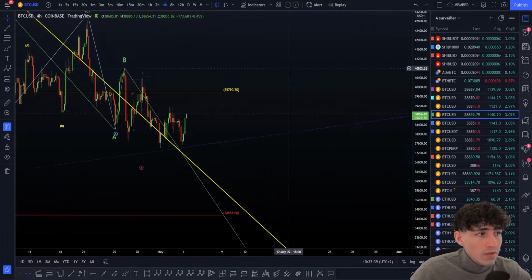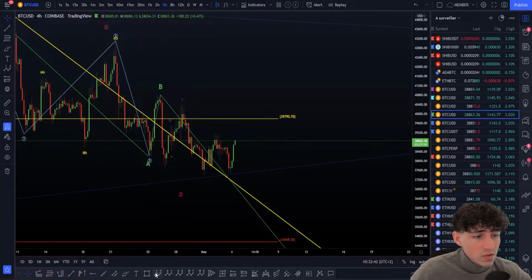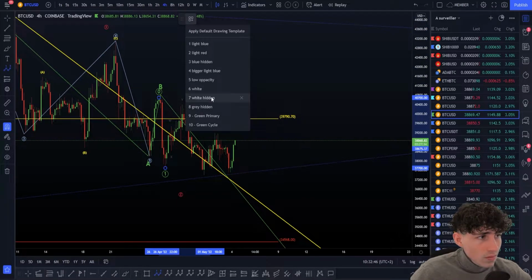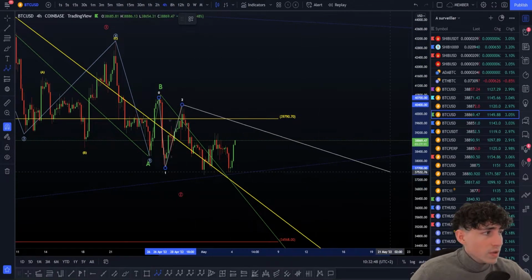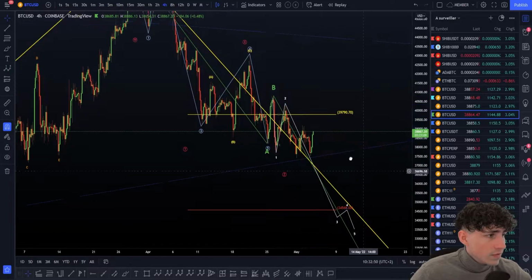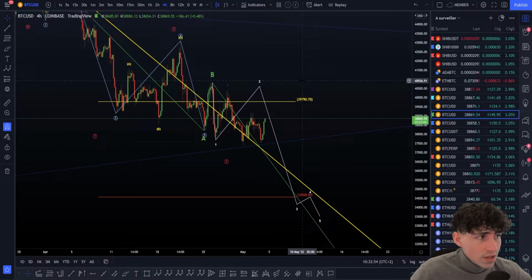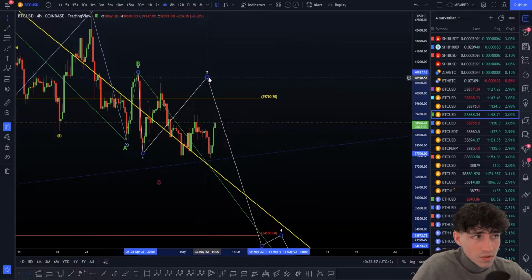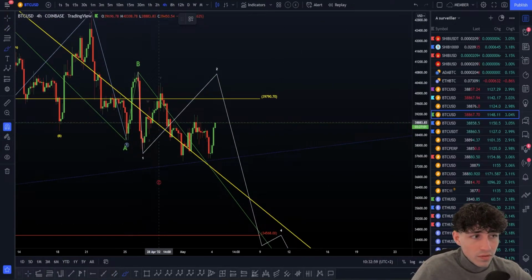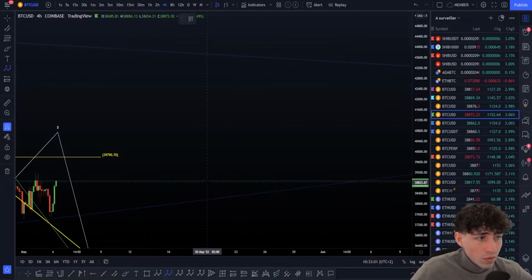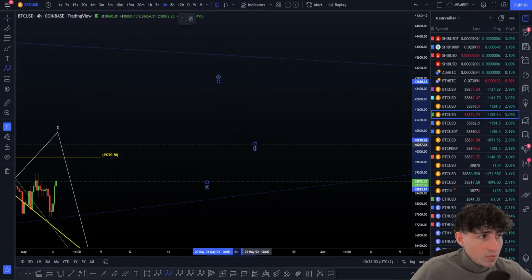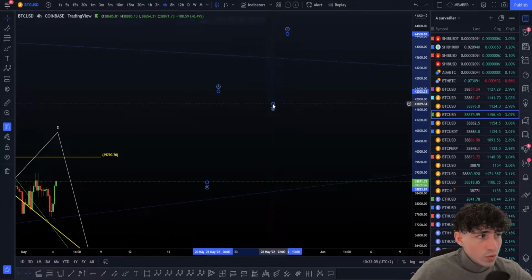So here, what we have seen in the last update, we have seen that this was a possible wave 1. Right here, I'm going to change that. Wave 2 here, and we are finally in this wave 3, 4, 5. You have to know that we can still be inside this wave 2 right here. For example, if we're in a flat, this is still possible, as we've seen in the last update. In a flat, this is not the ABC I drew you before, not this A, B, C with 5 waves.